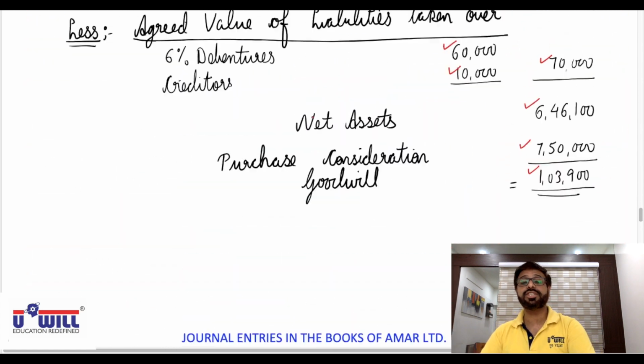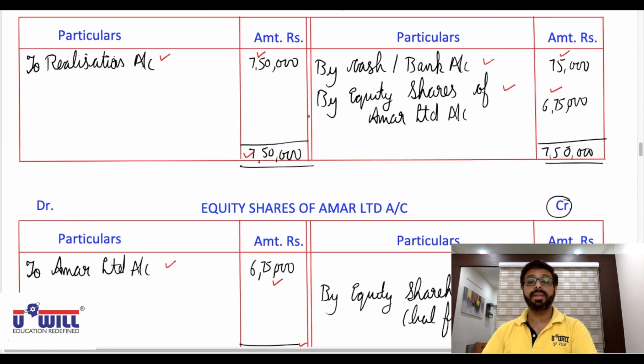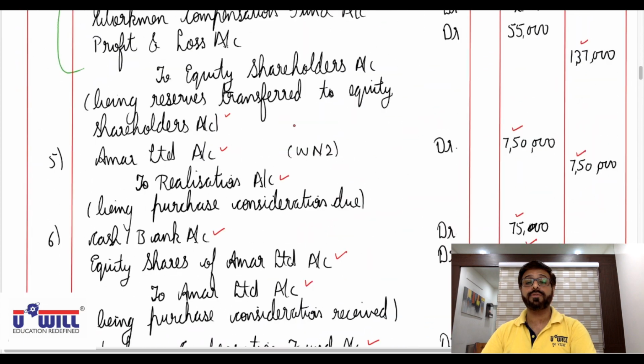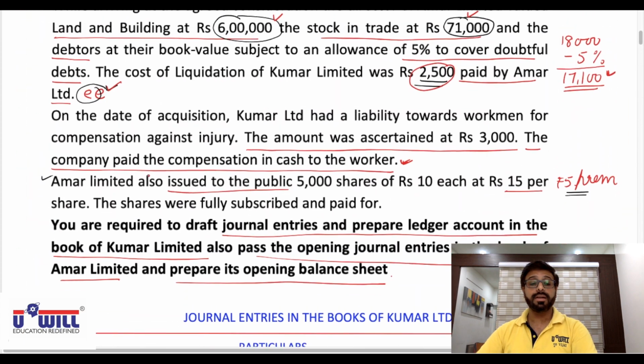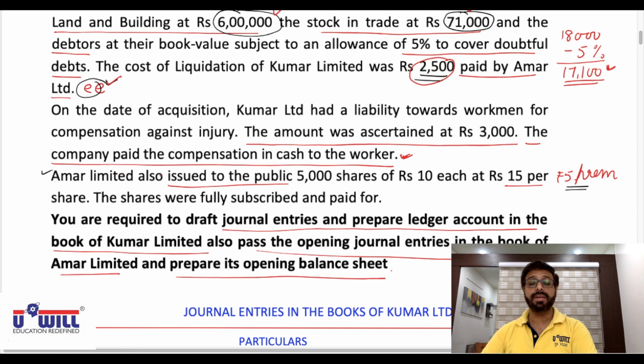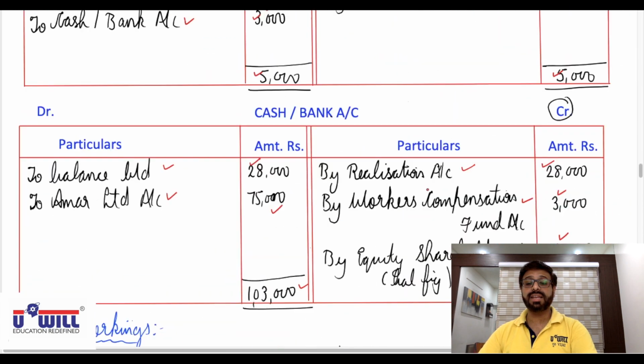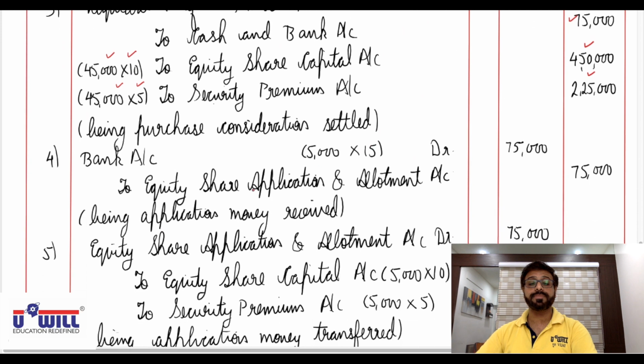After that shares issued in the public issue is also there given. All of you see the question. Adjustment, last paragraph. Amar Limited also issued to public 5,000 shares of 10 each at rupees 15. Here also 5 rupees premium is there. 2 entries will come for this. Check it in your notebooks.